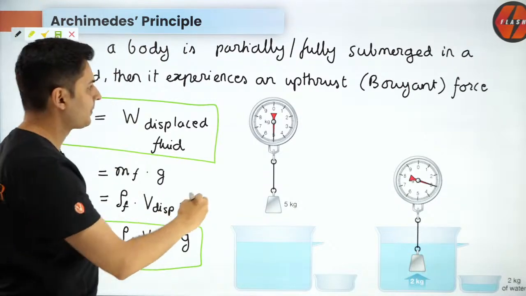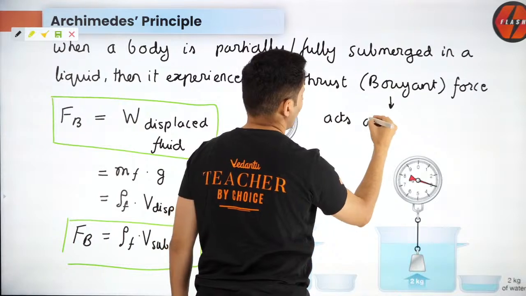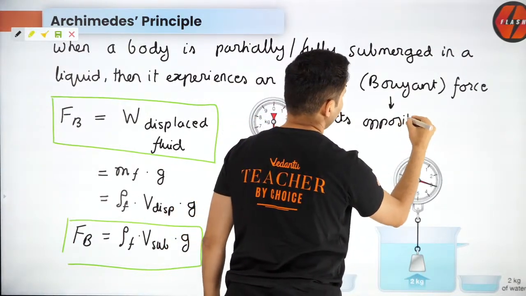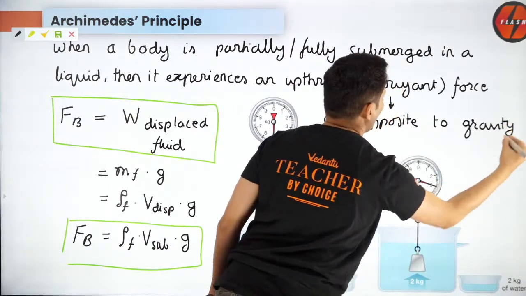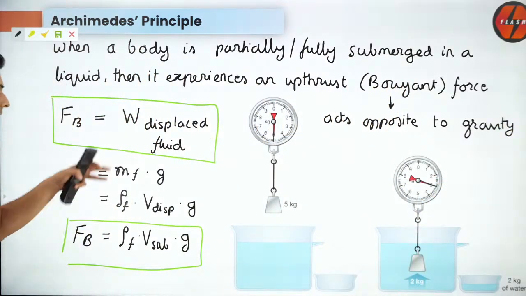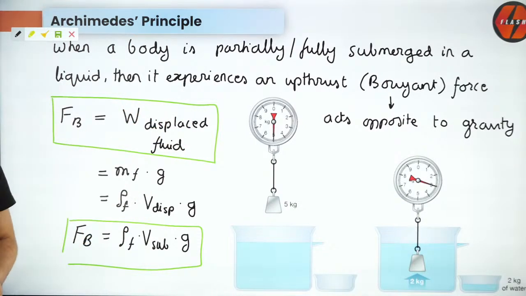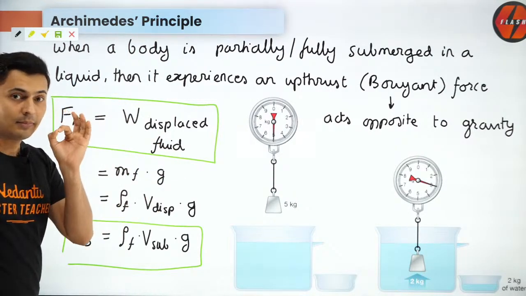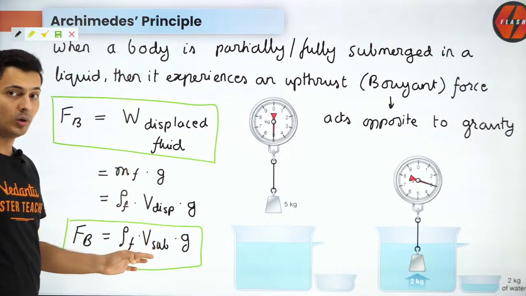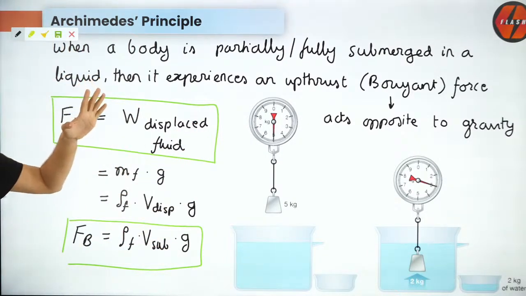And also remember, this buoyant force always acts opposite to gravity. Very, very important. Remember all these pointers, very important formulas, definitions and theory pointers that I am giving over here. Now, why does buoyant force come? I'll be explaining it because that is something which you would not have learned in school, and this is something which you're going to learn today. So I hope you have written down all these things.